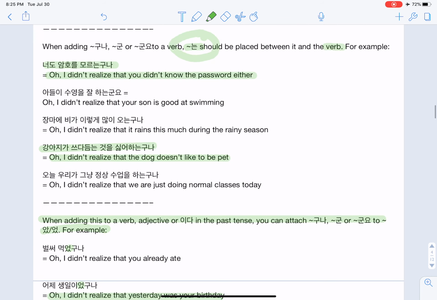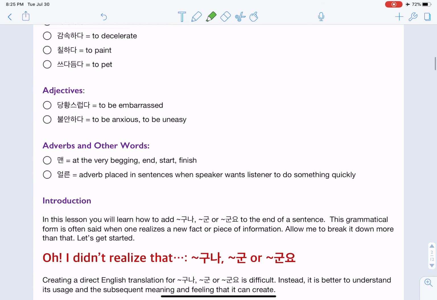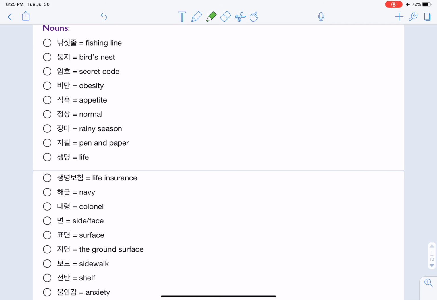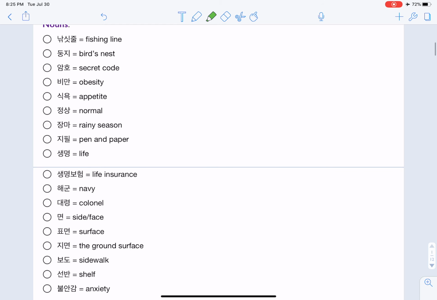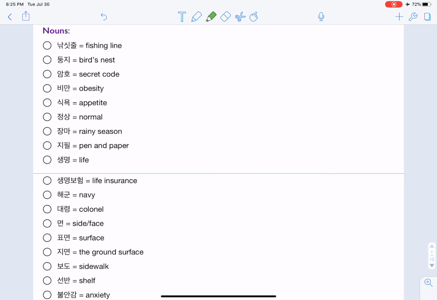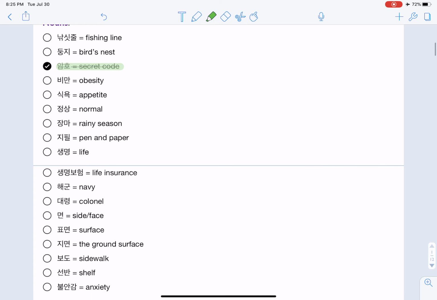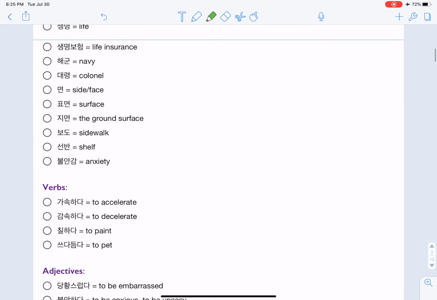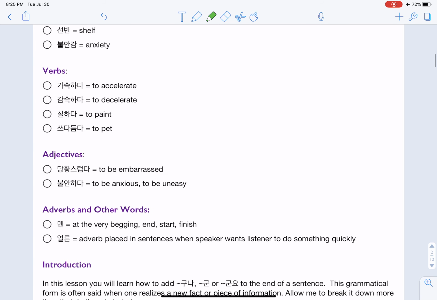60-40. And if you had any questions about the vocabulary that we went over in this lesson, you can pause it here and check this out. These all should be pretty common to you. We have amho here. They said secret code, but amho hwa dweda is to be encrypted. So all of these are just a kind of a rough translation of it. Here we have the nouns. So pause if you want to check these out. And then here's the verbs, adjectives, and other words, adverbs and other words.